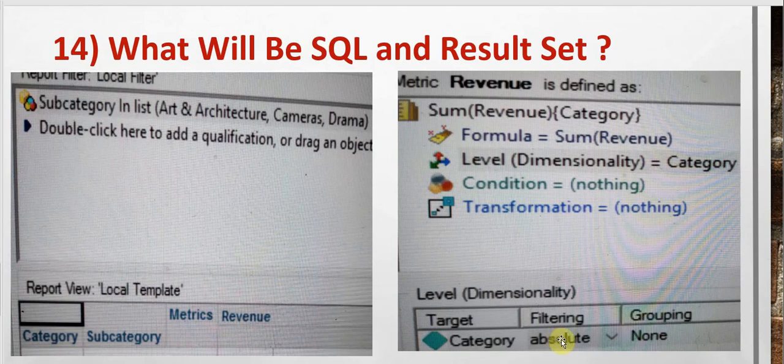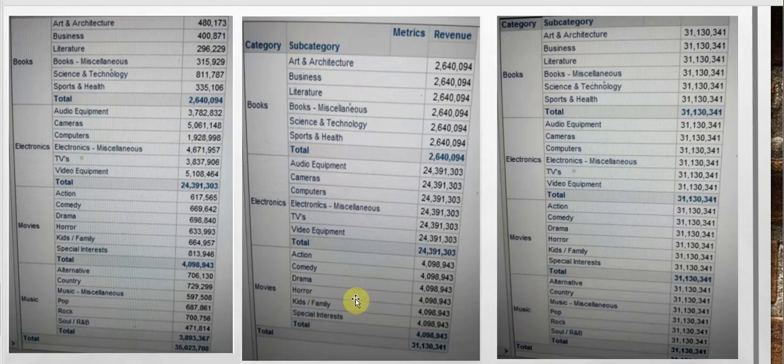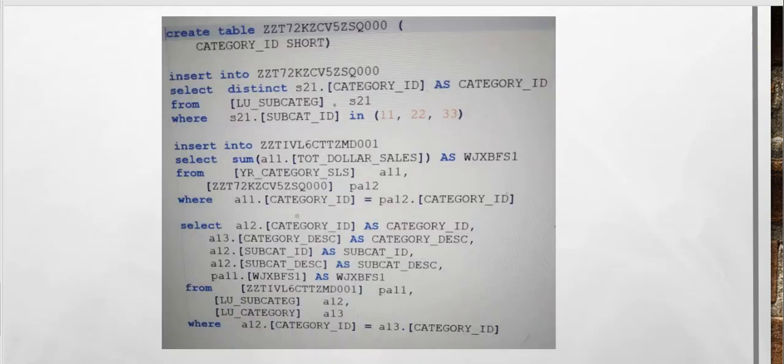Now our next question, the filtering is absolute and grouping has been set to none. For this, previously we have seen that if the filtering was absolute, the entire book's revenue was copied for all the subcategories. Same for electronics and movies. So if we see the total 31,130,341, this gets repeated for all the values. If we see our SQL, here also there is no grouping.